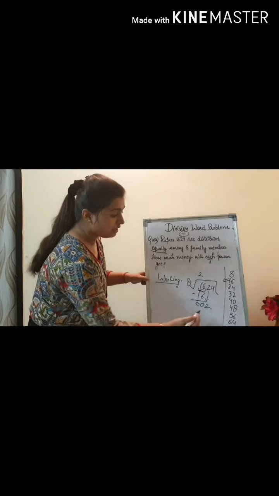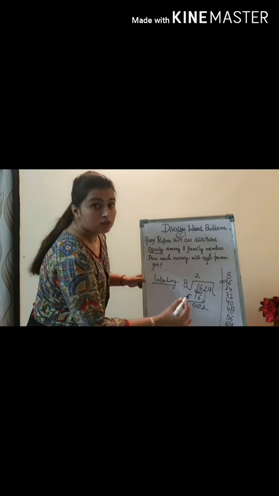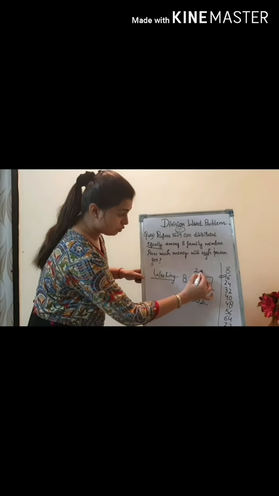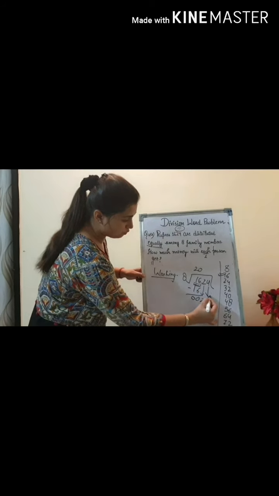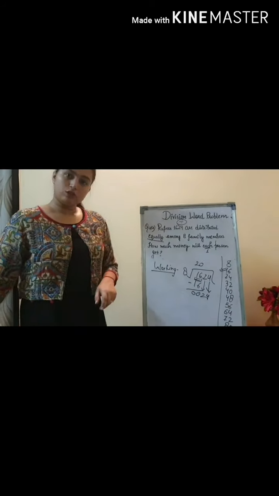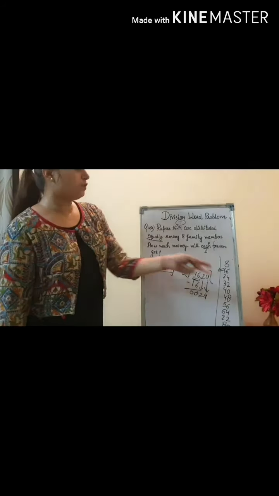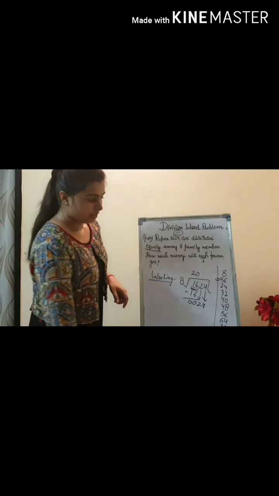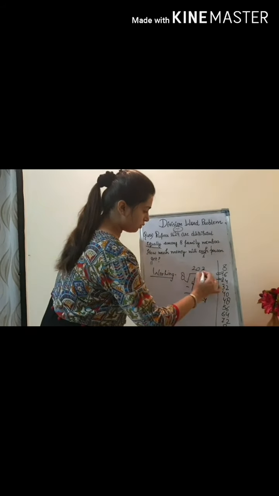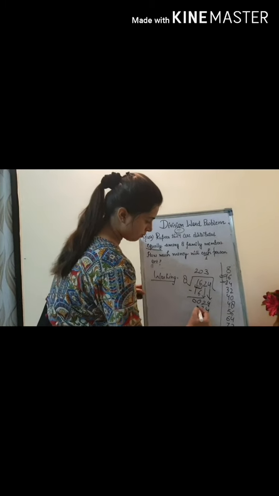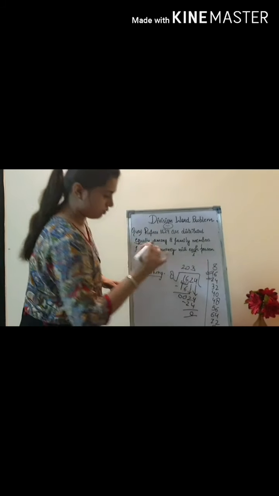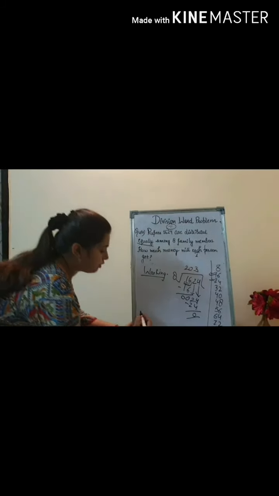Like here, I have to copy down 4, but before that I have to place 0 over here, and then I copy down 4. Got it? Now check that 24 is there in the table of 8. Yes, 8 3s are 24. That is 0. Okay, so we can write the bottom statement.